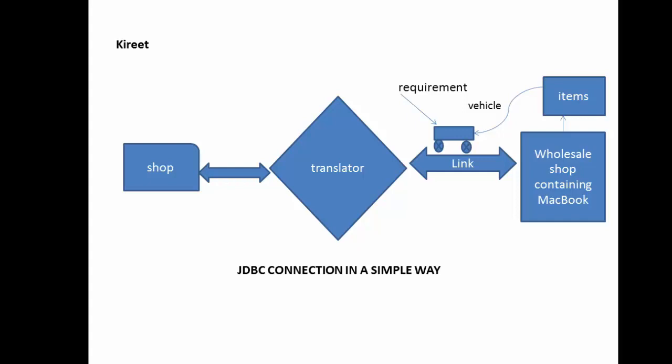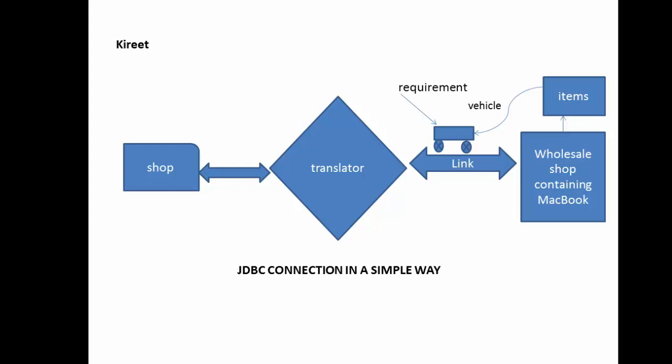So these items are the result. These are the results provided by the wholesale shop owner, and they are being loaded into the vehicle. Now this vehicle will move to the required destination, that is your shop, containing these 1,000 MacBooks. So this is the basic scenario of a JDBC connection in the simplest way. This is the scenario that we have created.